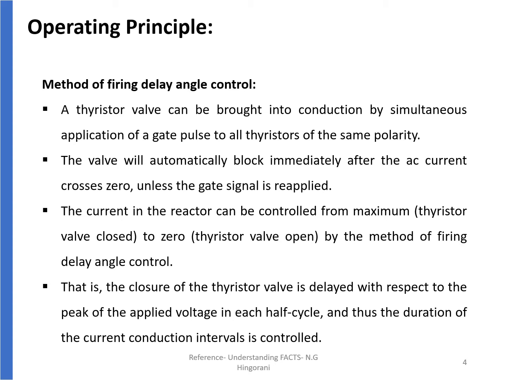The current in the reactor can be controlled from maximum to zero, that is, thyristor valve closed to thyristor valve open, by the method of firing delay angle control. That is, the closure of a thyristor valve is delayed with respect to the peak of the applied voltage in each half cycle, and thus the duration of the current conduction interval is controlled.